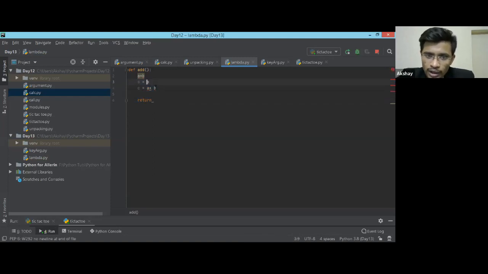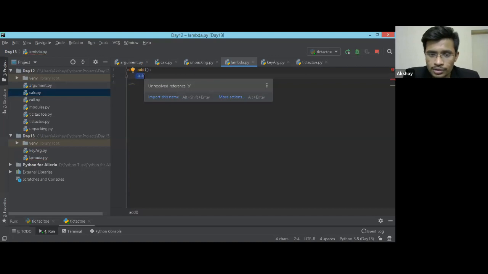So likewise you can't do it. If you are using a lambda function, there should be only one expression which should do all your calculation, which should do all your stuff. Okay, so in those cases only you can use the lambda function.